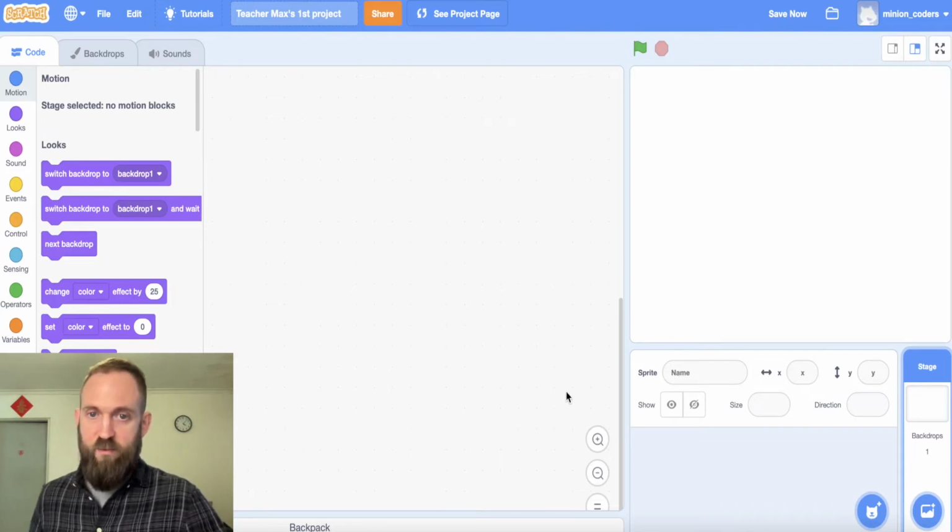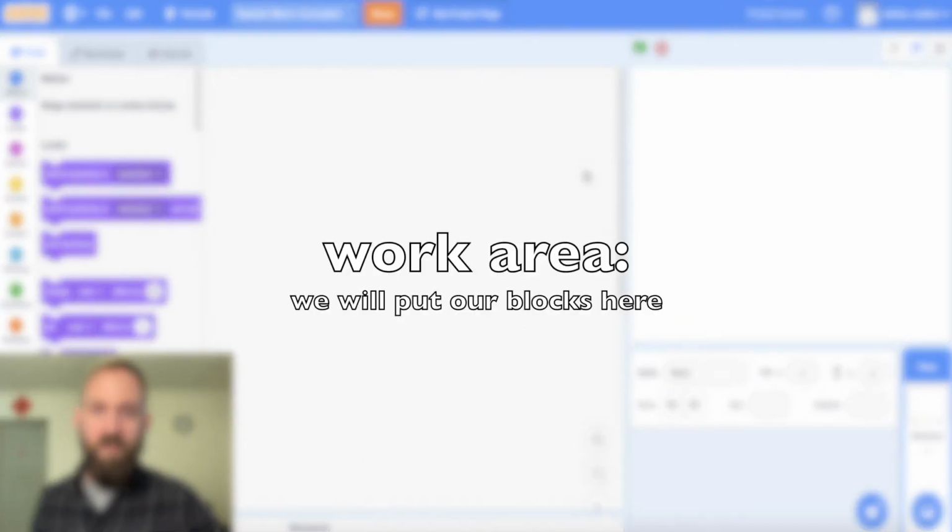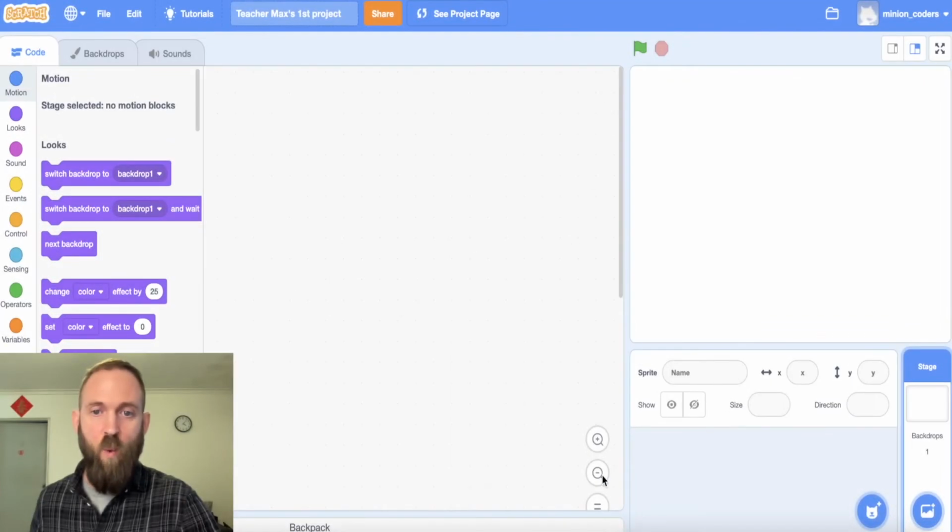Next word that's very important is work area. This biggest square right here is called our work area. Why is it called that? Because this is where we are working. This is where we're moving.